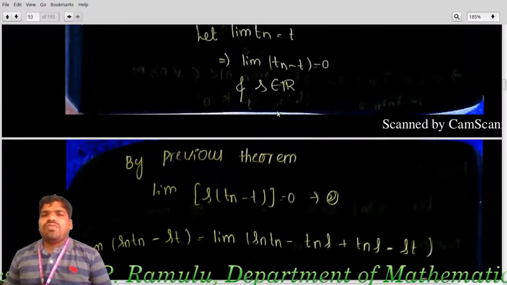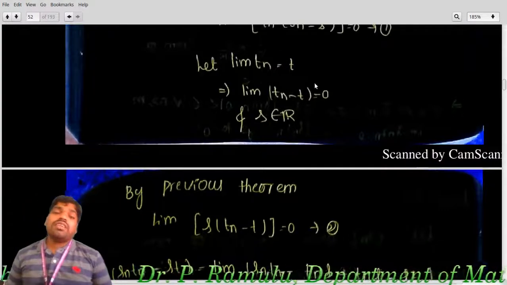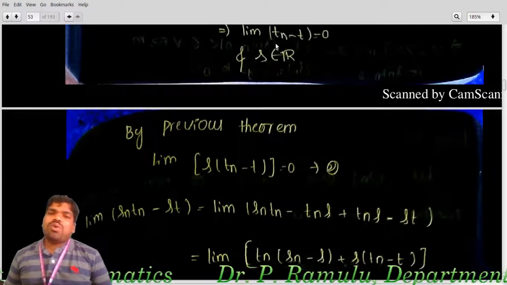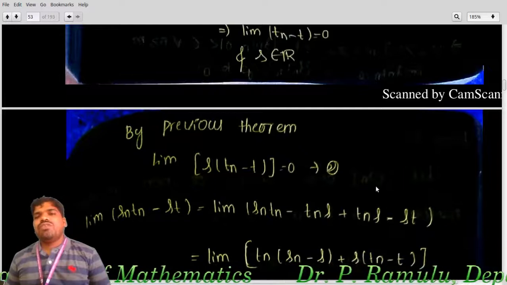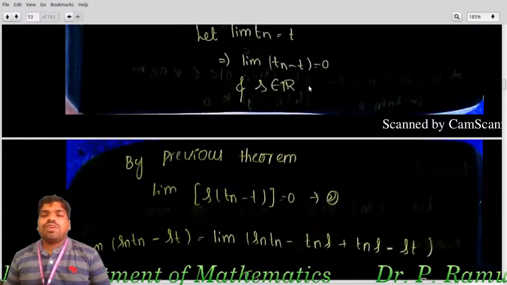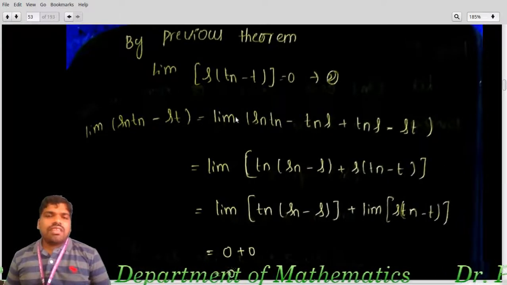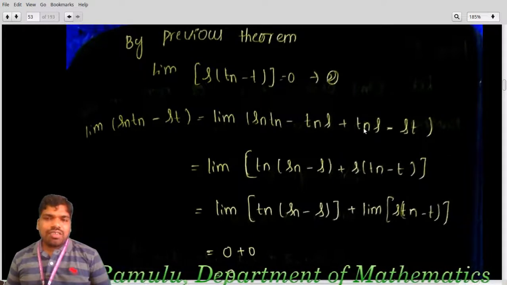By the previous theorem, c belongs to R, limit of s_n equal, right? This is 0, s belongs to R, then what happened? So this is bounded, right? s belongs to R, they are bounded, s times (t_n minus t) equal to 0. Okay, this is true. So this I am labeling as 1 and this as 2. I am considering the limit of s_n t_n minus st. Limit of s_n t_n minus t s_n, I am adding and subtracting t s_n.